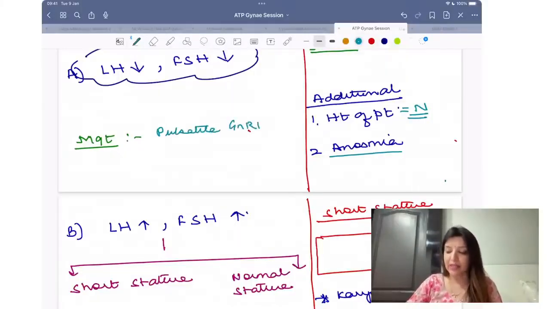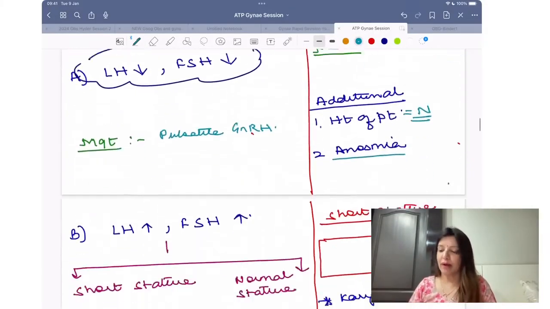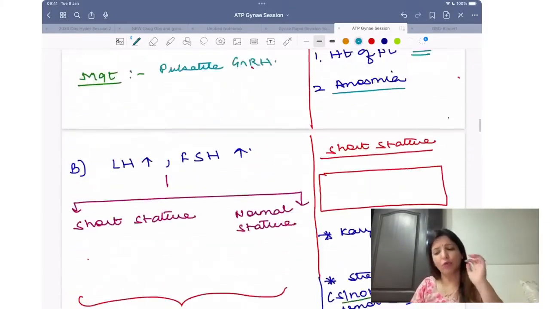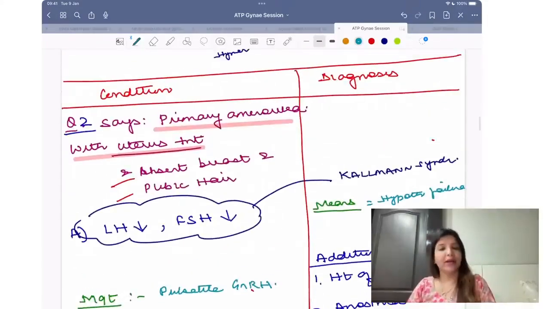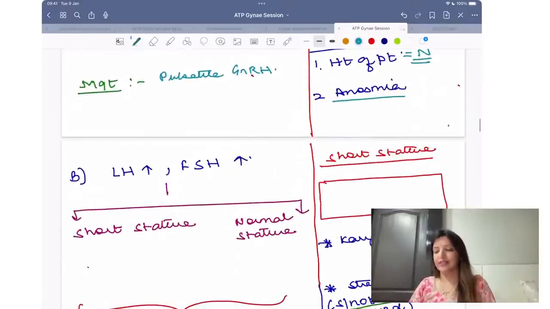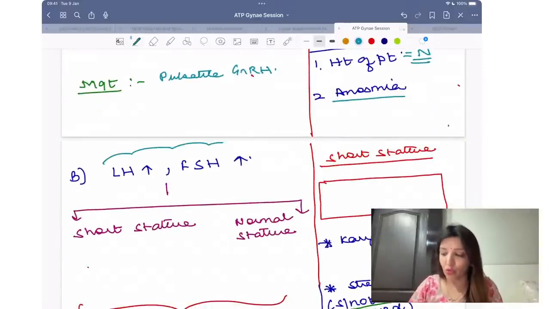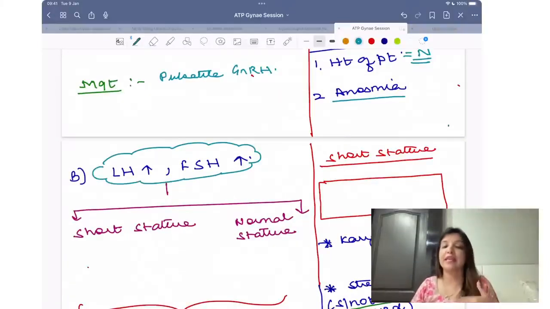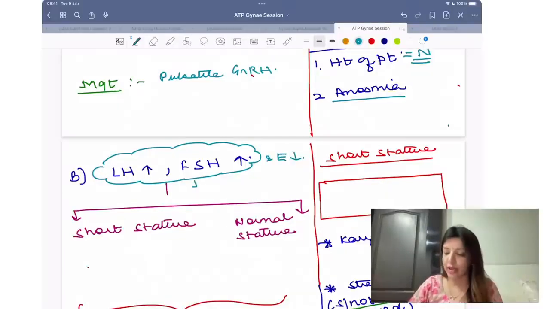So pulsatile GnRH, right? Now after Kallmann syndrome, suppose they say the same question that there is primary amenorrhea, uterus is present, breast is absent, pubic hair is absent. But now they are saying LH, FSH increased. Please remember children, whenever LH, FSH is increased and estrogen is decreased, it is called hypergonadotropic hypogonadism.